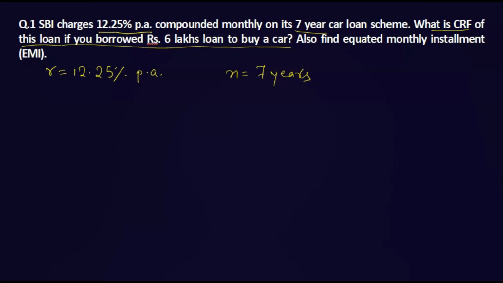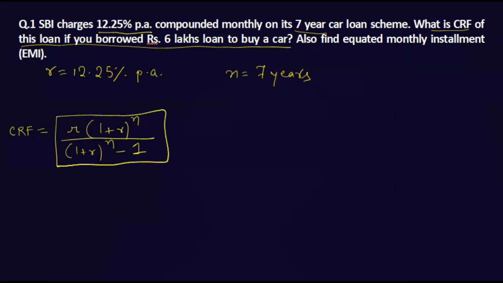So first we need to calculate CRF, and we have seen the CRF formula. The formula for CRF is R multiplied by (1 plus r) to the power n, divided by (1 plus r) to the power n minus 1. This is the formula for calculating capital recovery factor. Only r and n we need. R we have, n we have, but there is one more thing.